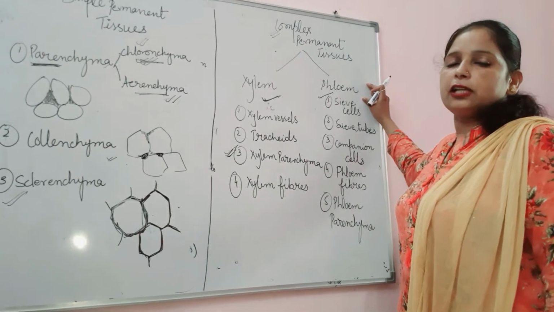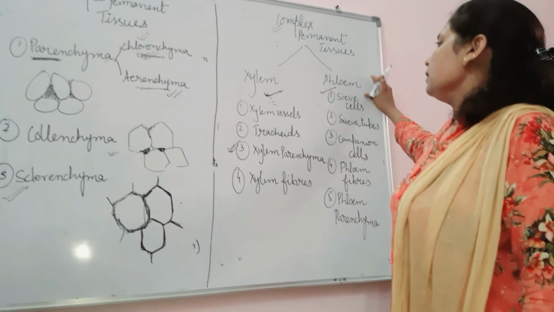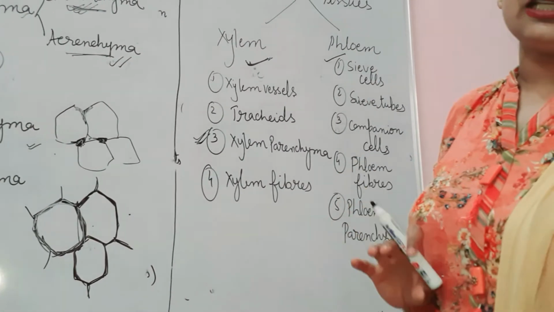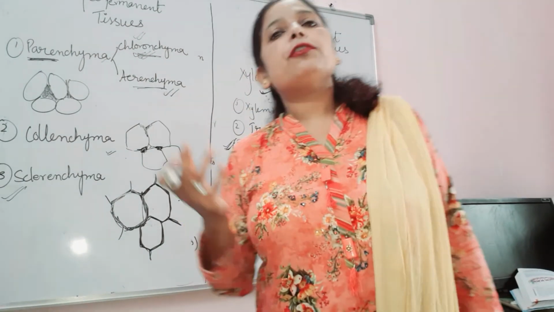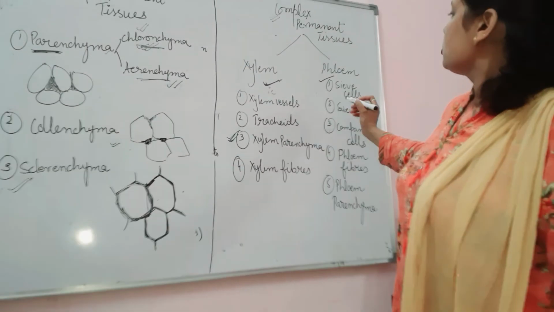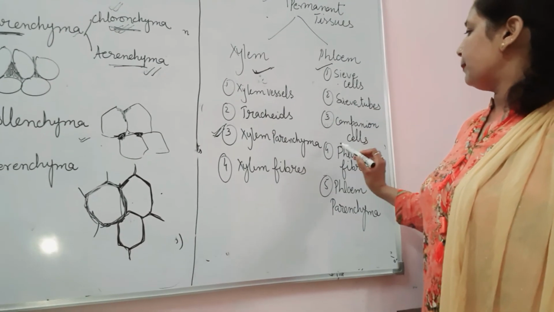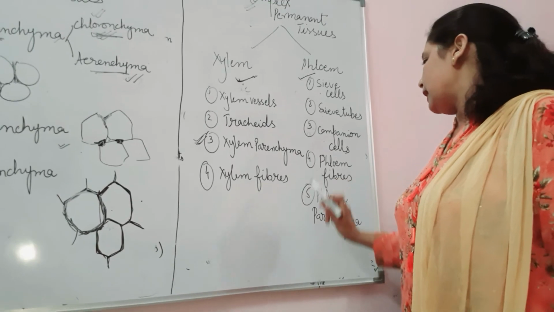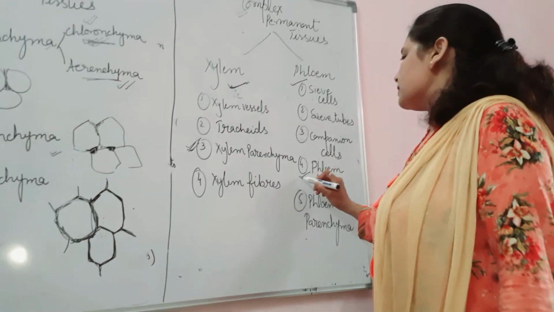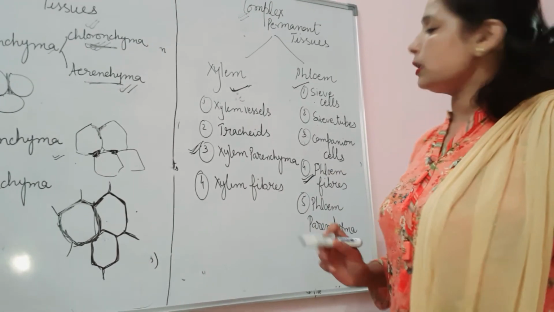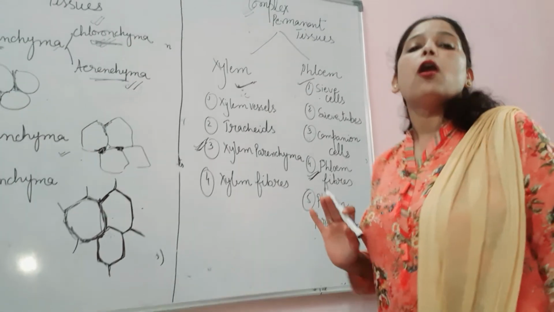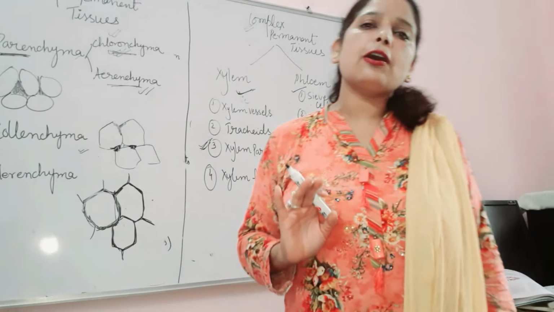Now the next one is phloem. This tissue helps in the transportation of food material from the leaves to the different parts of the plants, and the phloem has the following components: sieve cells, sieve tubes, companion cells, phloem fibers and phloem parenchyma. Only the phloem fiber cells are dead cells, while the sieve tubes, sieve cells, companion cells and phloem parenchyma are all living cells.